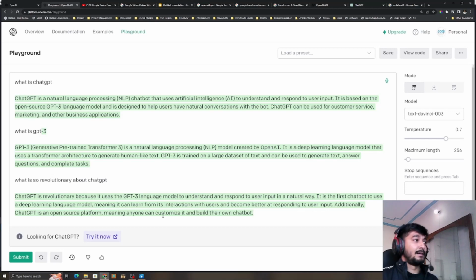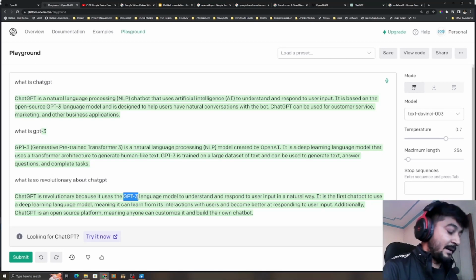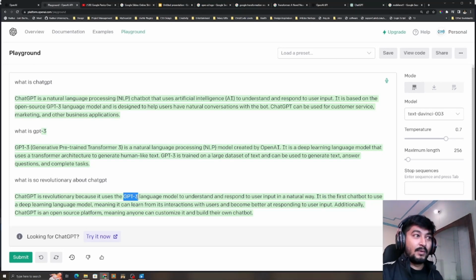Again, GPT itself is a data training algorithm you would like to say, but in AI terms we call it a model. It's something which was quite revolutionary. People don't have to use a lot of computational power to get to the desired result. That's what makes it quite unique.